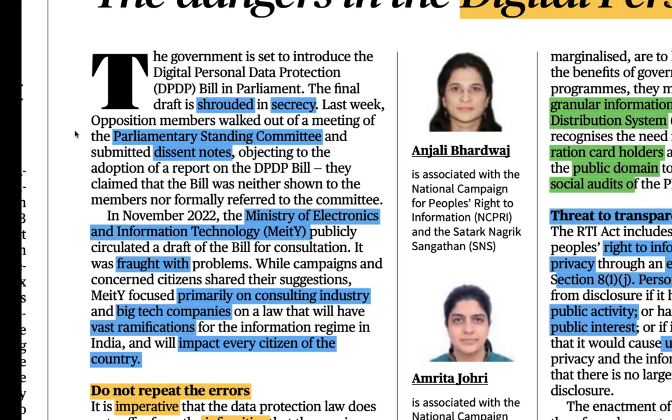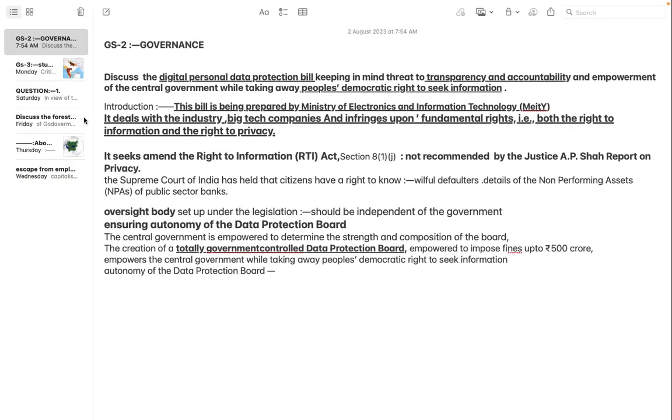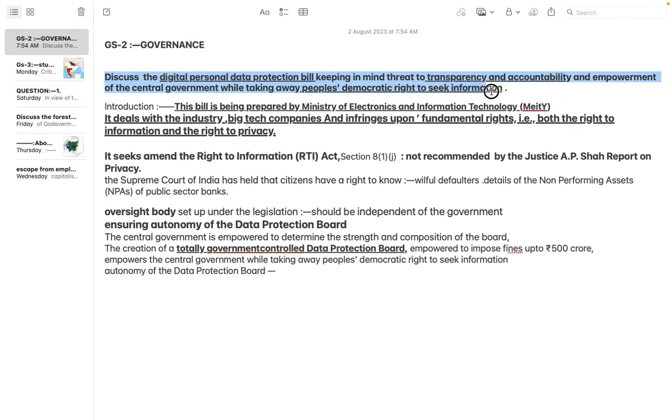So before reading this particular editorial, I have made this question for you, right? This is the question. The question says: discuss the Digital Personal Data Protection Bill. Discuss means you will have to write the positives, the negatives, all the points about the Digital Personal Data Protection Bill, right? Keeping in mind threat to transparency and accountability.